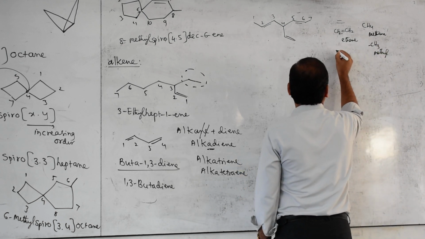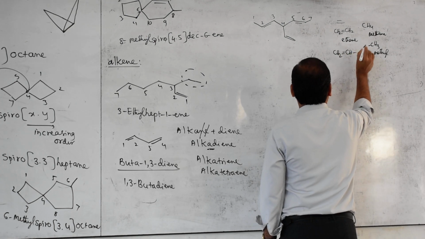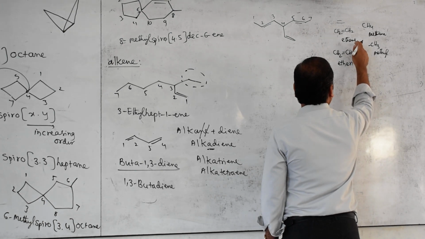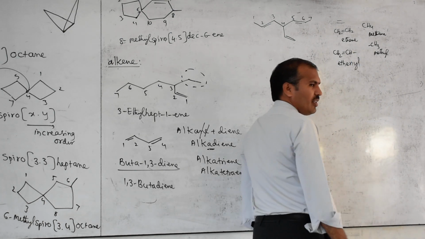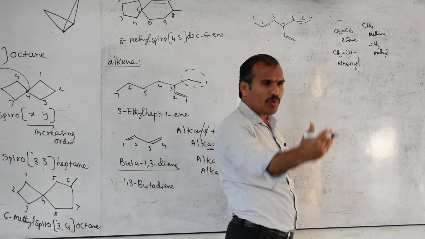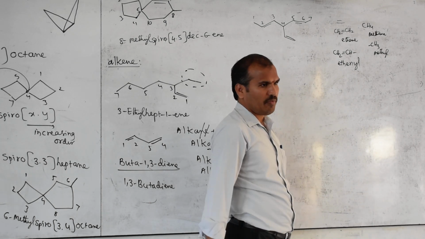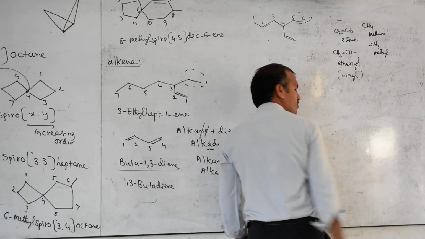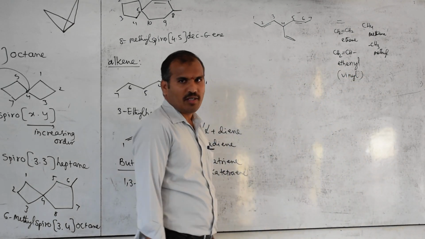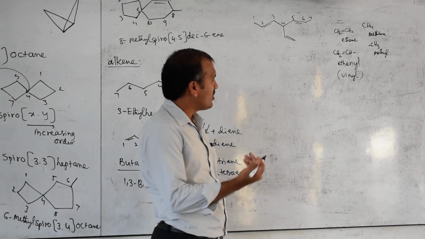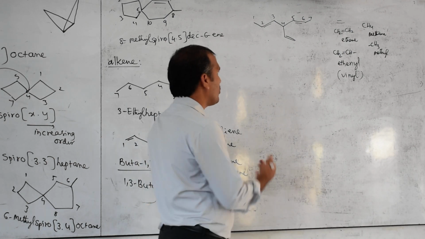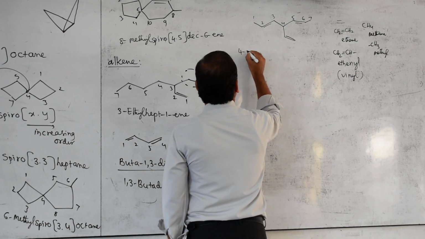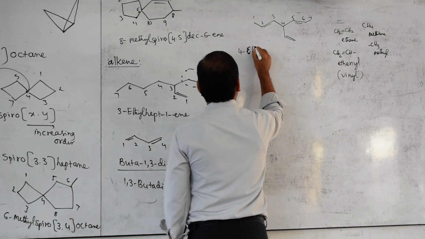If it is given CH2 double bond CH, then remove e. Same as alkane to alkyl, for alkene also the same. It is IUPAC, but the common name we know. Vinyl also you can use, ethenyl also you can use, no problem, because only one substituent is there. At which position is it present? 4. Ethenyl.